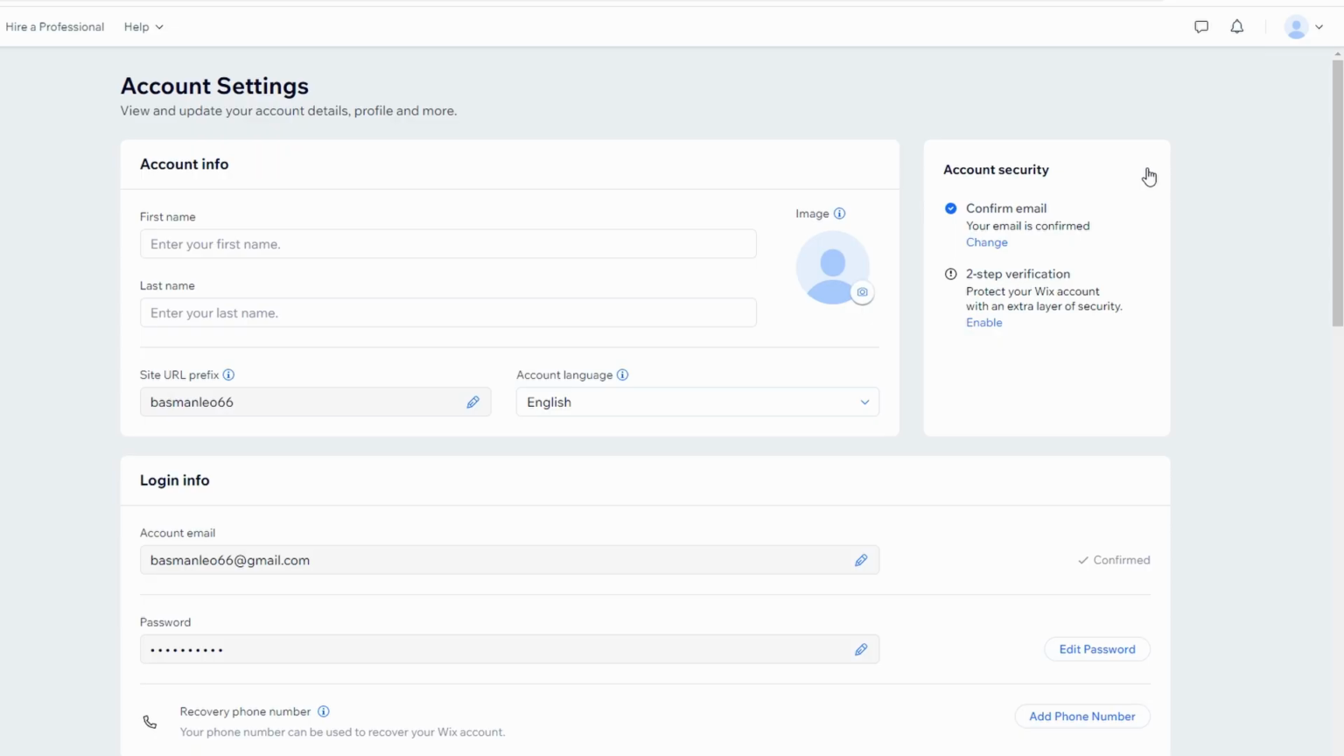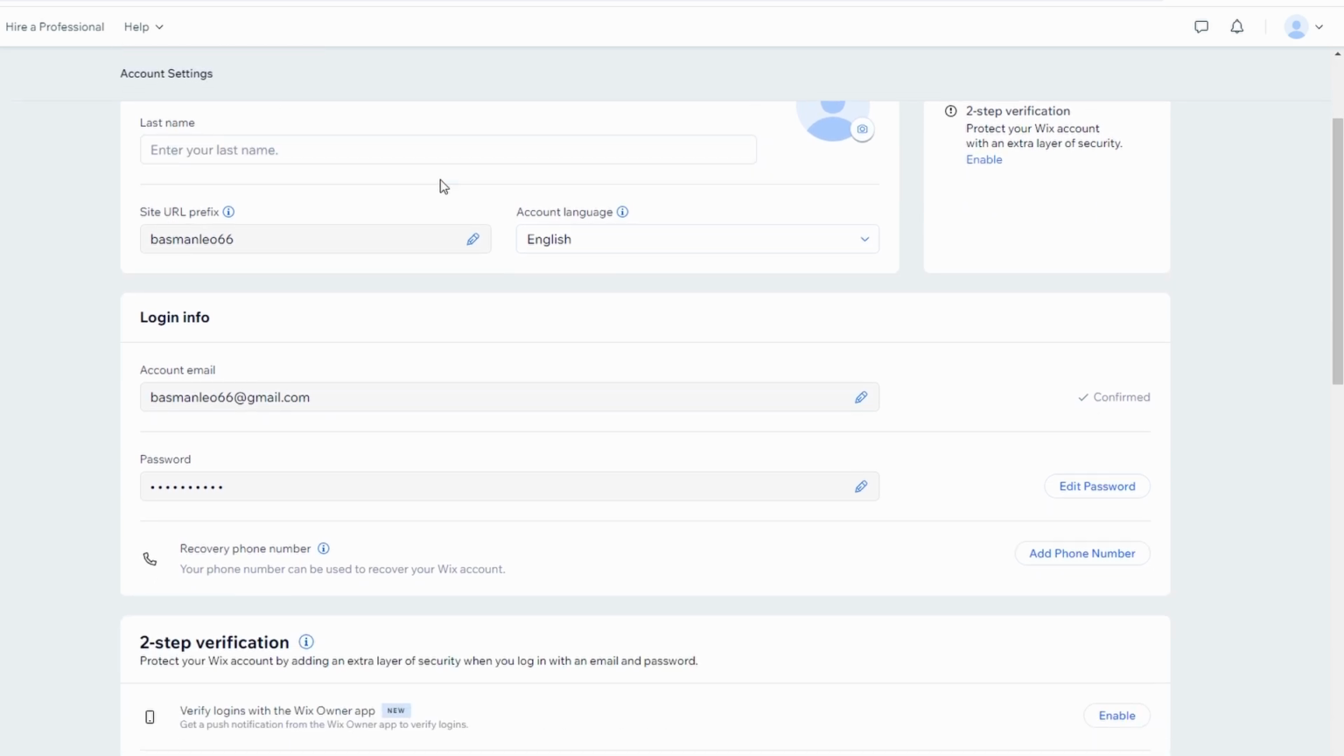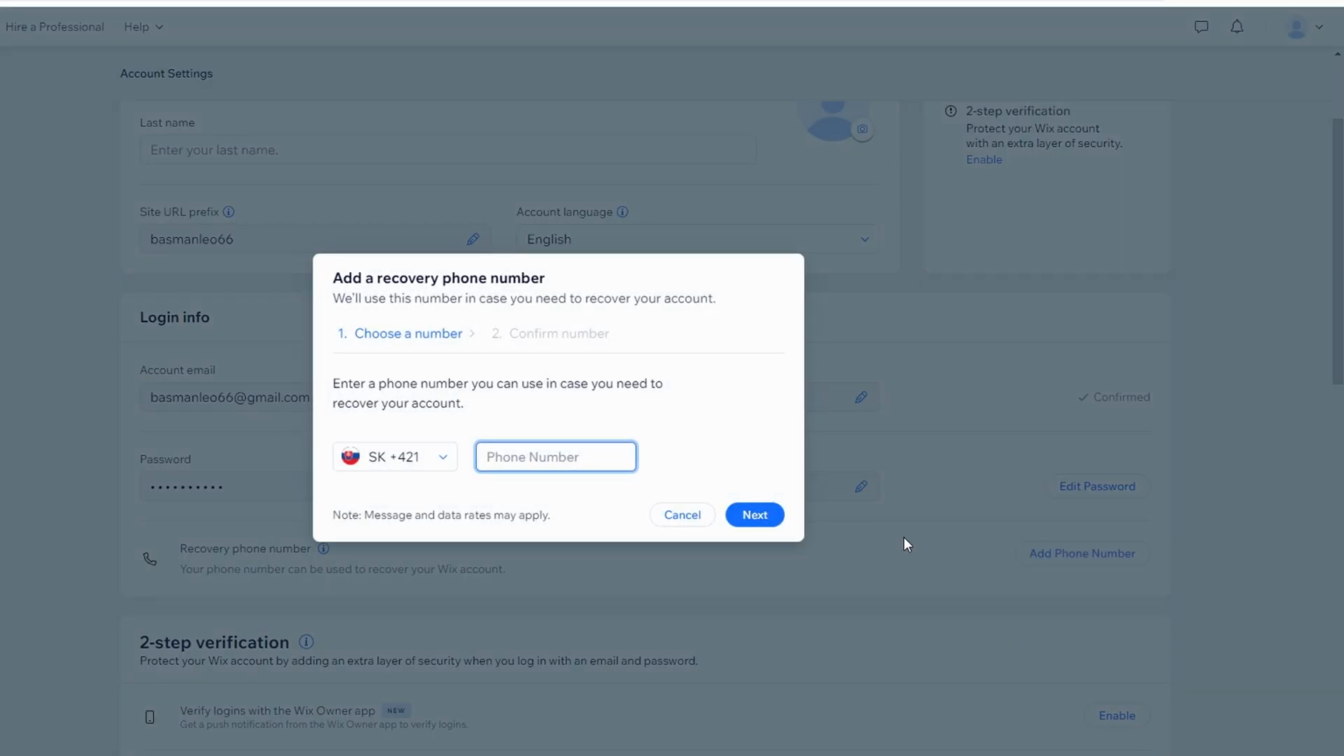Now that you are in the account settings, scroll down a bit until you spot the Login Info section. Under the Login Info section, you will see an option that says Recovery Phone Number. Click on Add Phone Number, and this is where you will start adding your details.